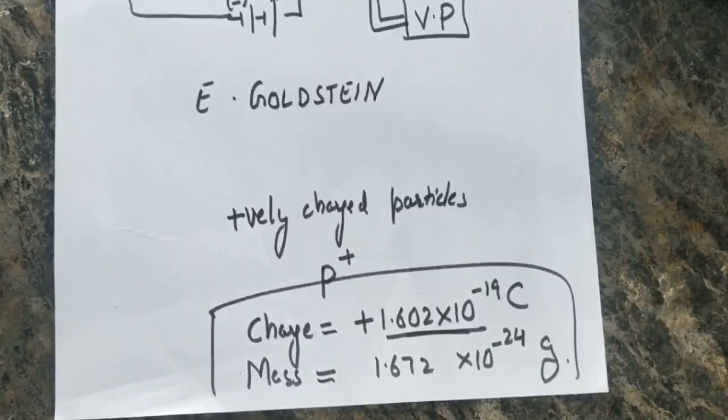Now students, these were the two charged particles which were initially discovered by J.J. Thomson and E. Goldstein respectively. Since we know that ions are formed by the removal of electrons, that means in the atom, protons must be present in the interior of the atom, whereas electrons are somewhere in the outward direction, so that they can be easily removed. So once electrons and protons were discovered, various scientists came up with models to represent the structure of the atom.